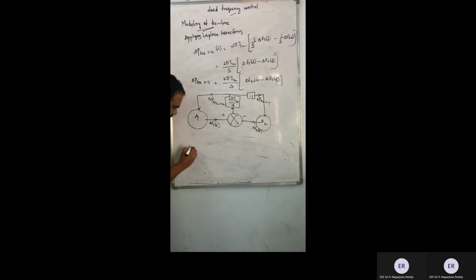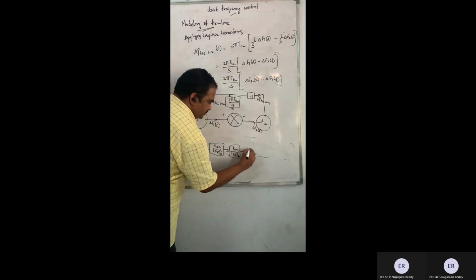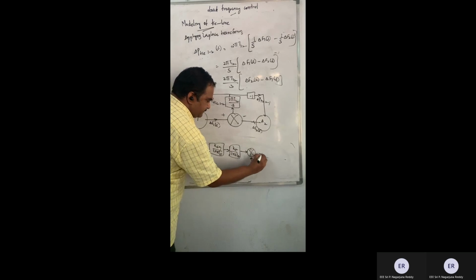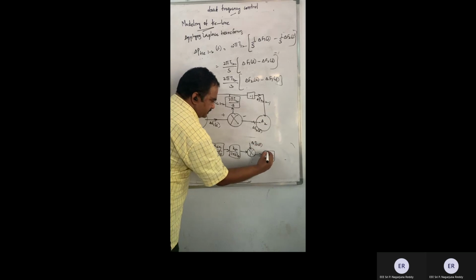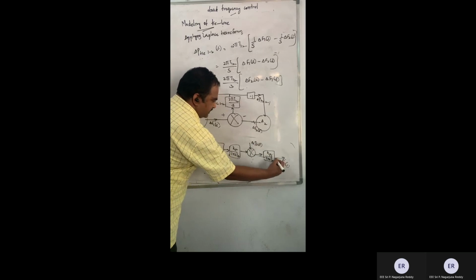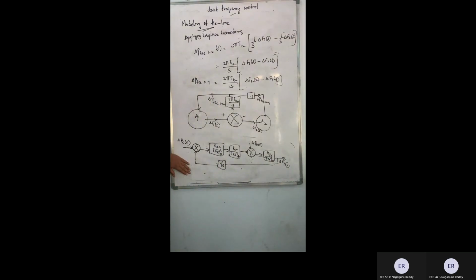I'll show you. Area 1, we already had delta PC of S, KSG by 1 plus S TSG, KT by 1 plus S TT, and here I had delta PD of S, and here KPS by 1 plus S TPS, and this was my delta F1 of S, right? And this was my feedback 1 by R, isn't it? This was my single area system.